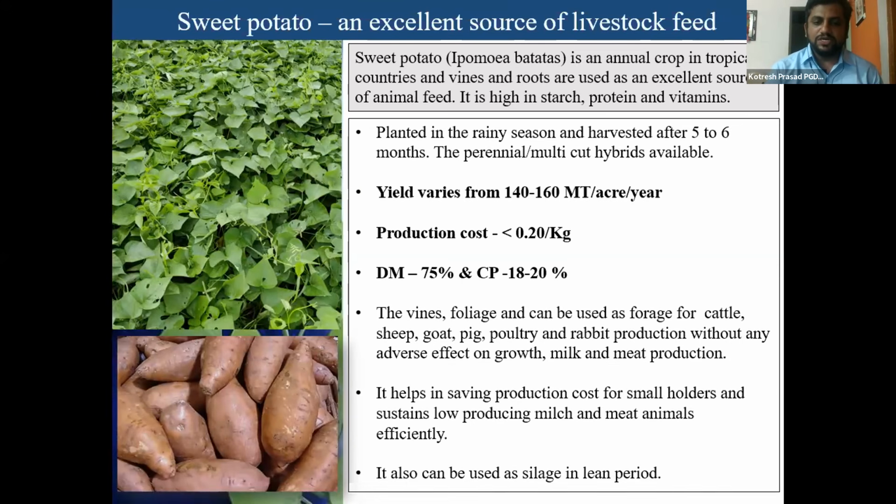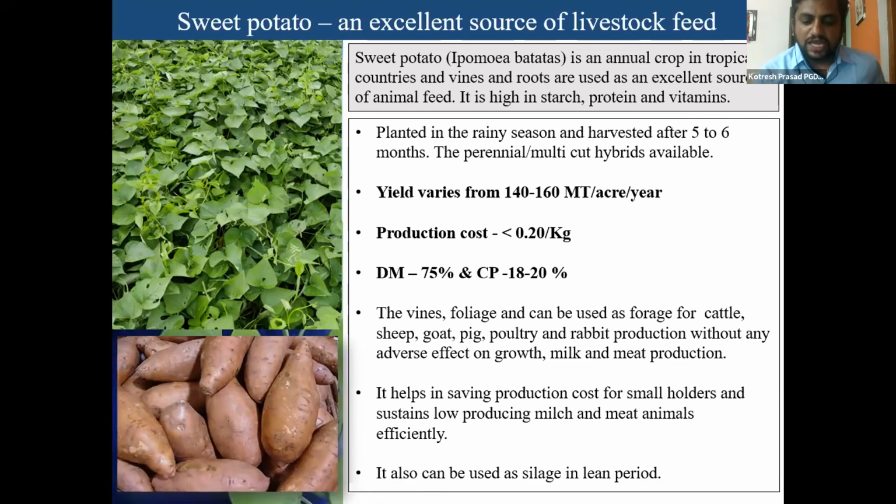Dry matter is 75%, crude protein is 18 to 20%. The vines, foliage, and the roots can be used as fodder for cattle, sheep, goat, pig, poultry, and rabbit production without any adverse effect on growth, or on milk or meat production. It helps in saving production cost for smallholders and sustains low producing milk and meat animals effectively.